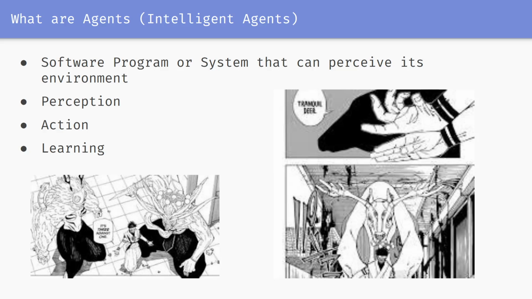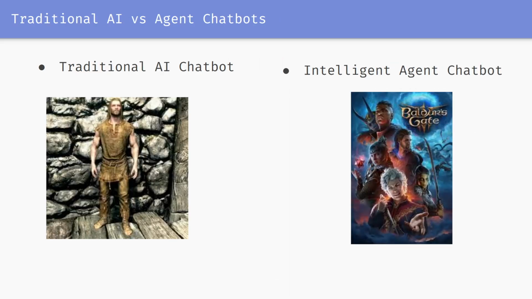And this proves just another point why I like this analogy I put up here, because each of these shadows or monsters that you see on these screens can fit the definition and features of an intelligent agent. So going forward, what are the differences between traditional AI versus agent chatbots?